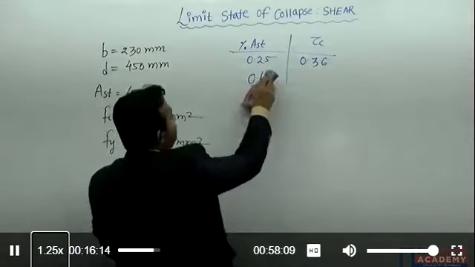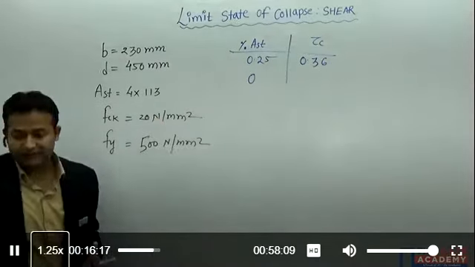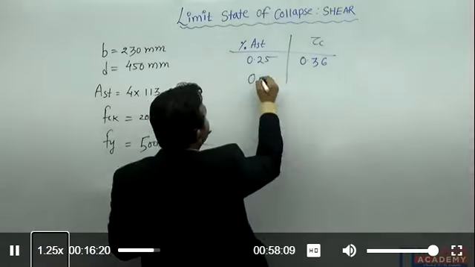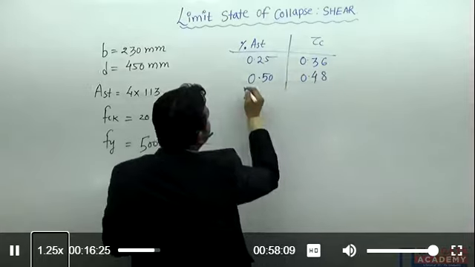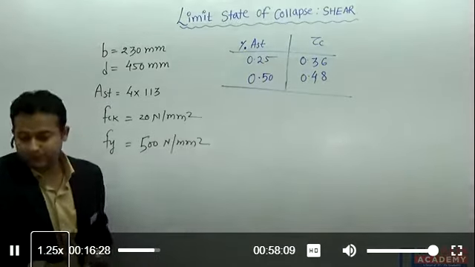For percentage AST 0.50, they have given the value of tau C as 0.48. So this table they have provided me.